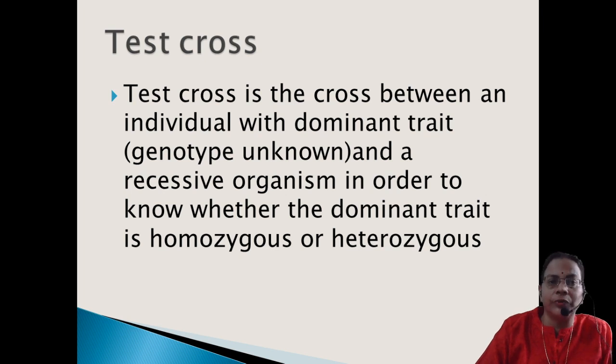Then he didn't stop with the normal cross and the reciprocal cross. He conducted one more cross, because in F1, when he crossed tall with dwarf, he got all tall, and when he crossed F1 tall with F1 tall, in F2 he got 3/4 tall and 1/4 dwarf. So he had a doubt that there is some difference between F1 tall and F2 tall.